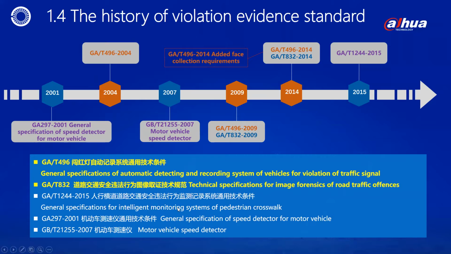Technical specifications for image forensics of road traffic offenses. Special emphasis should be placed on the GA/T 832 standard specification, which defines 11 modes of image evidence collection for traffic violations and the requirements for photo evidence for 126 traffic violations. Next, I will classify it for a simple analysis.